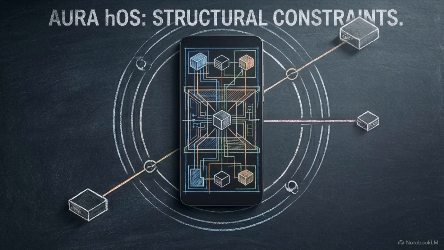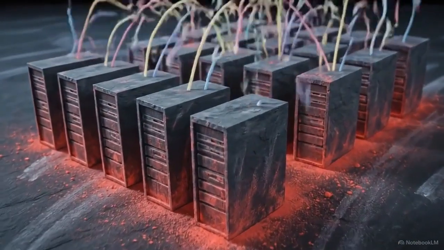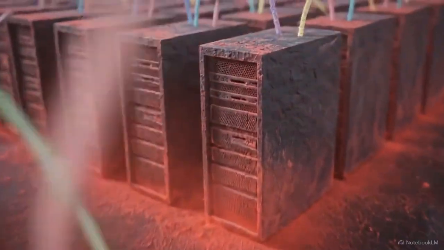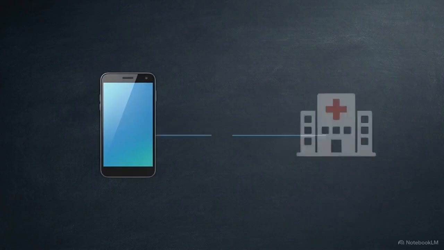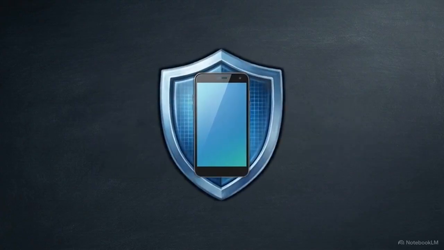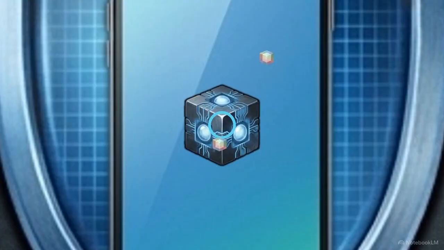Aura hOS takes this restrictive approach. It is an advanced AI system built specifically to avoid acting like a doctor. Standard health apps sync sensitive data to corporate cloud servers, making your medical history a target for data breaches and privacy violations. Aura uses a local-first architecture. It runs a small language model, or SLM, directly on your phone's internal neural engine. An SLM is a compact AI optimized to run on mobile hardware without an internet connection.